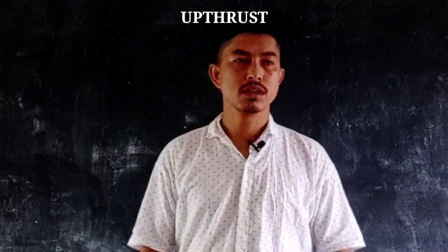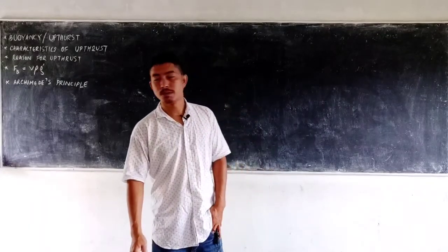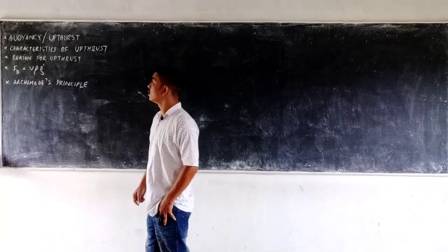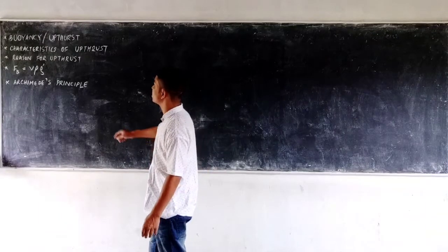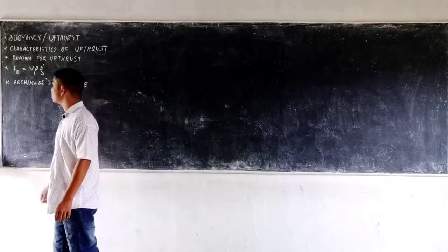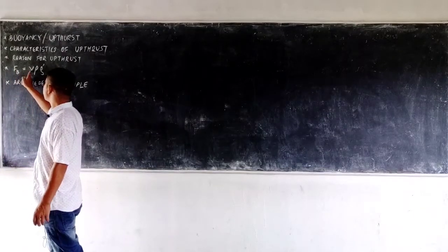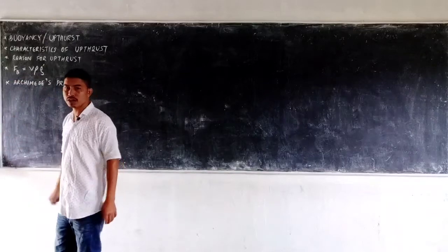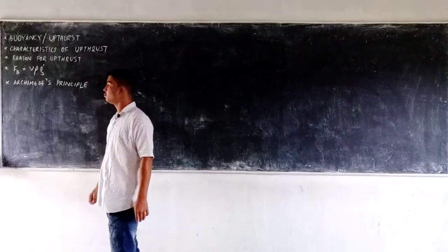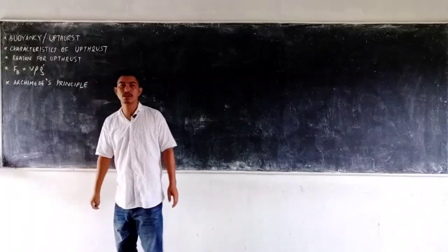Today we will be studying the 5th chapter of your physics textbook, that is upthrust and the Archimedes principle. In today's class we will be discussing what is upthrust or buoyancy. We will also discuss the characteristics of the upthrust, that is the factors on which the upthrust depends. We will learn the reason for the upthrust, and we will also derive the mathematical expression for the upthrust, which is equal to V rho G, where V is the volume of the body immersed in a liquid, rho is the density of the liquid, and G is the acceleration due to gravity. And in today's class, we will also discuss what is Archimedes principle.